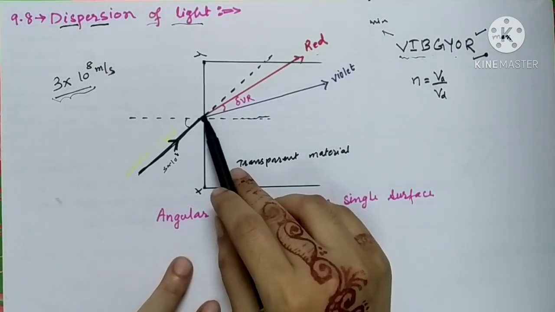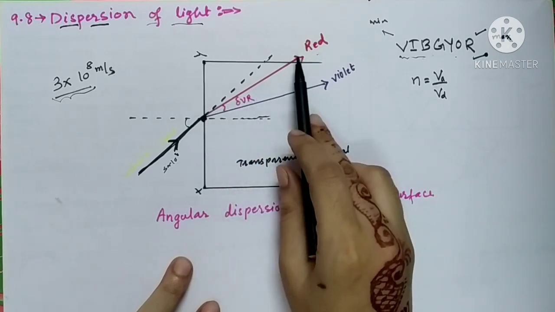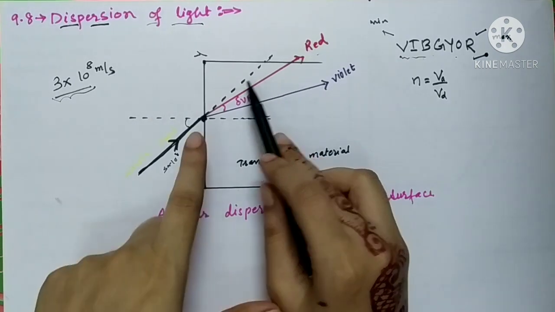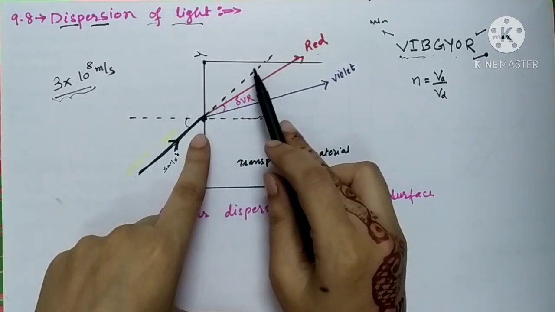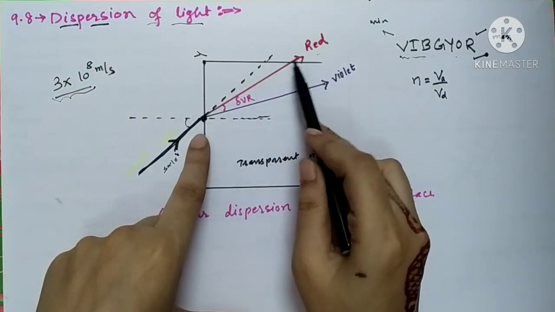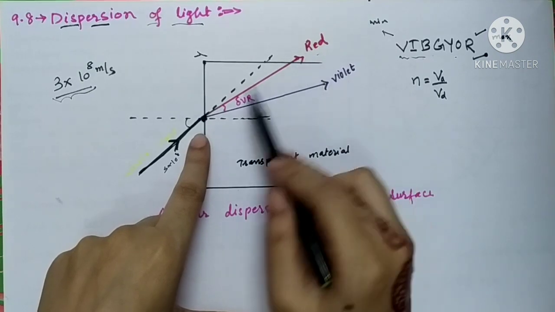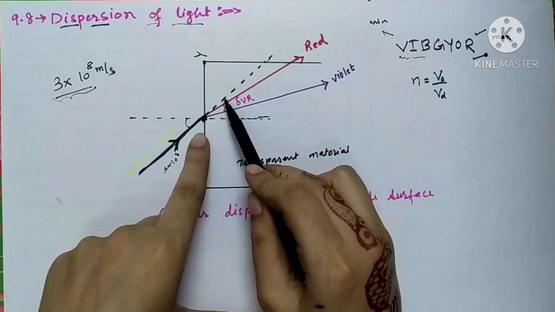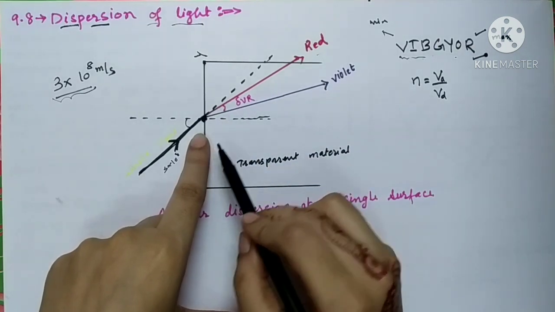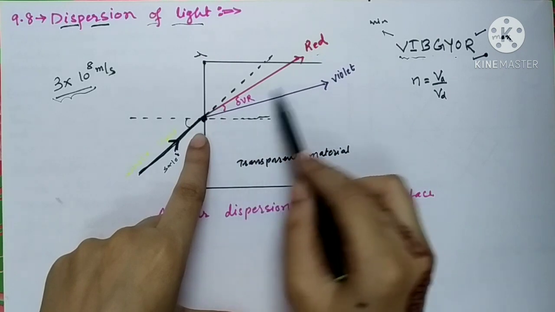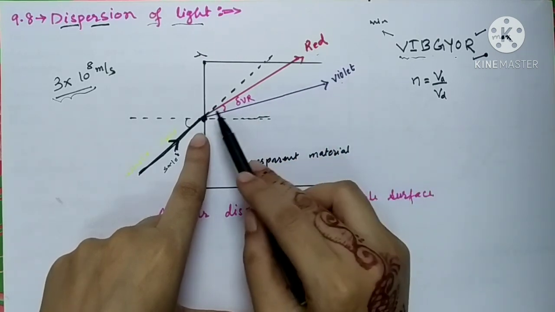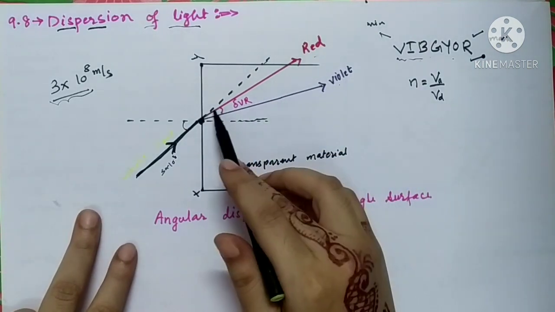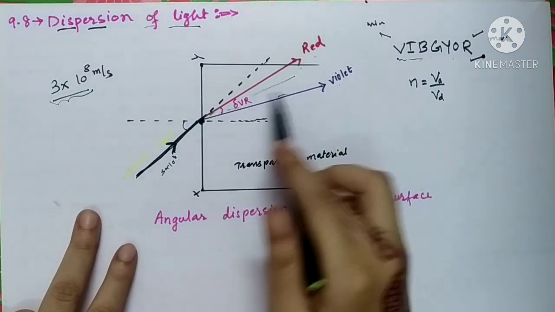So here the red color is moving with the fastest speed, so that is why there is less deviation in the path. As you can see, it is the original path. There is minimum deviation in the red color, while the violet color travels with the minimum velocity, so it deviates more. And the rest of the colors lie in between red and violet, which I have not drawn over here. Otherwise, there are total 7 colors, so that you will get the spectrum of these 7 colors.